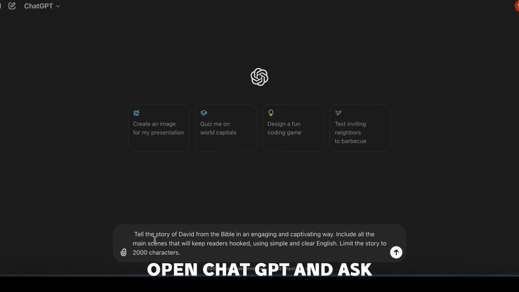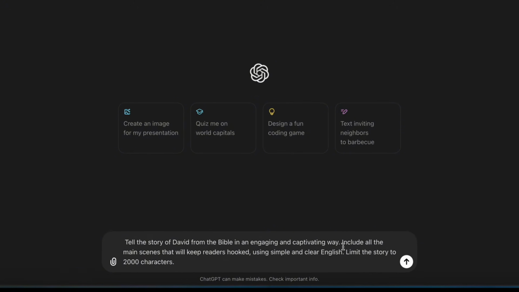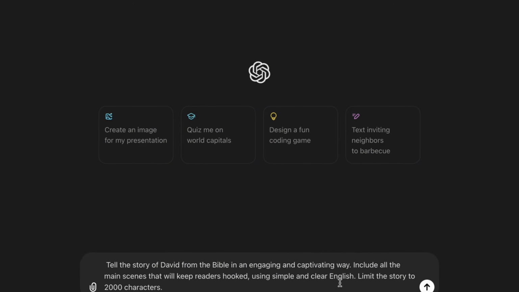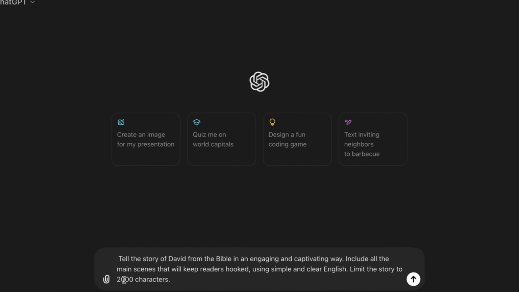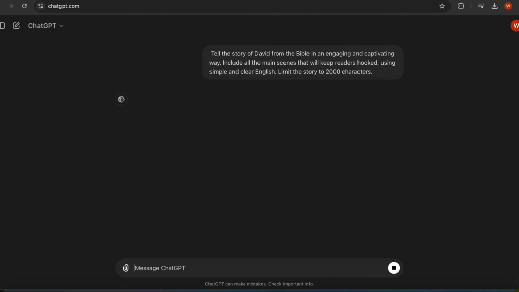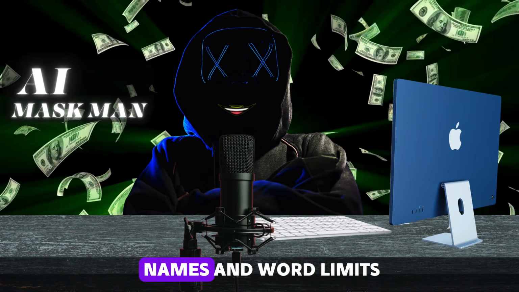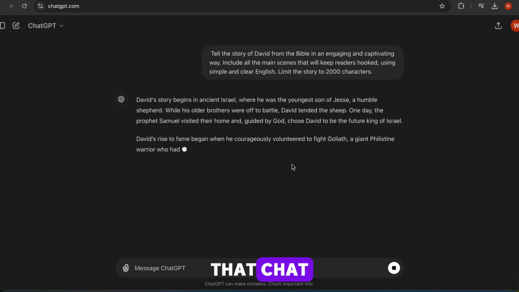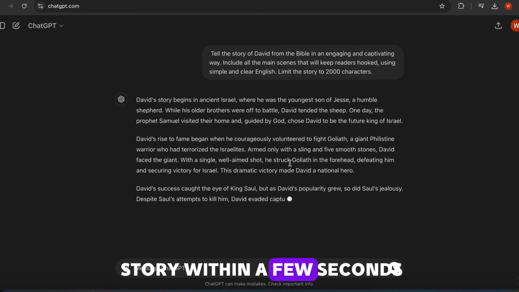Open ChatGPT and ask, tell the story of David from the Bible in an engaging and captivating way. Include all the main scenes that will keep readers hooked, using simple and clear English. Limit the story up to 2,000 characters. You can write character names and word limits as per your story topic. And as we can see, ChatGPT gives a complete story within a few seconds.